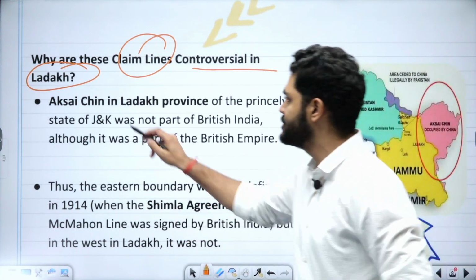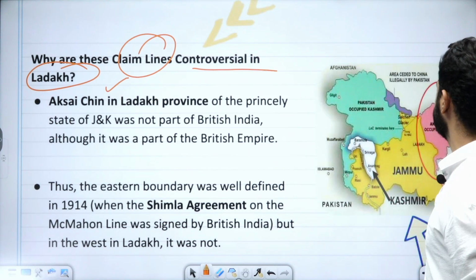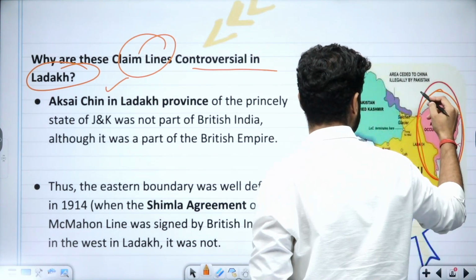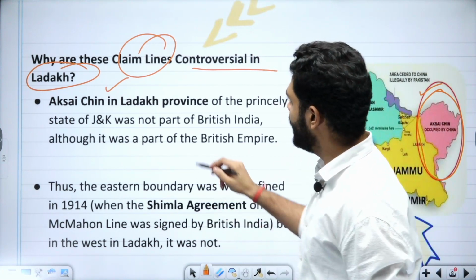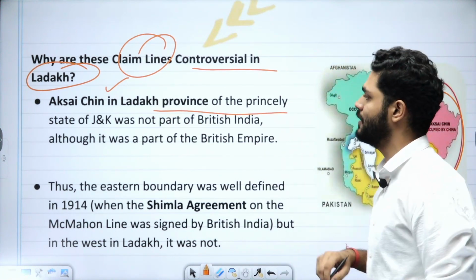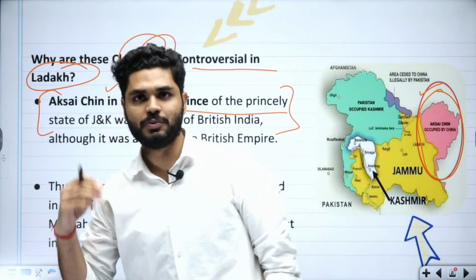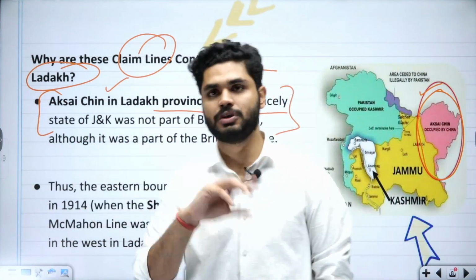So there is Aksai Chin in Ladakh. Okay, in Ladakh's province there is Aksai Chin. This is Aksai Chin. Hope you are able to see. Okay, and in the province of the princely state of J&K, which at that time was not part of British India, Aksai Chin was part of that princely state.